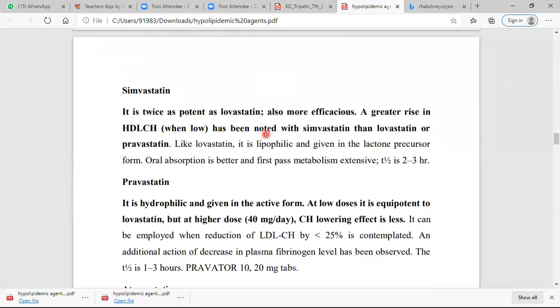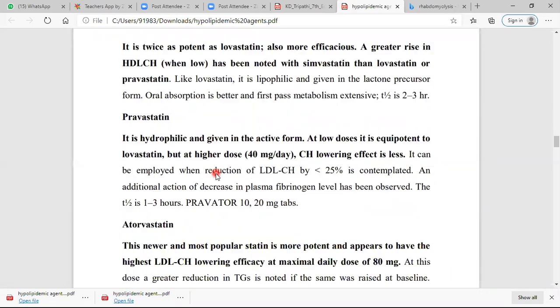Simvastatin is twice as potent as lovastatin. It is more efficacious, and a greater rise in HDL cholesterol has been noted with simvastatin. So, as compared to lovastatin, it is twice as potent. It is lipophilic and given in the lactone precursor form.